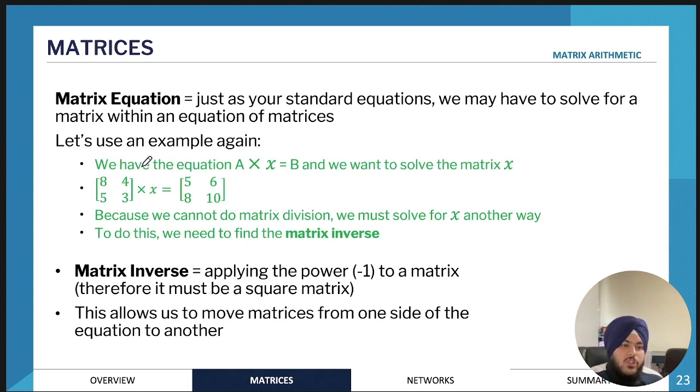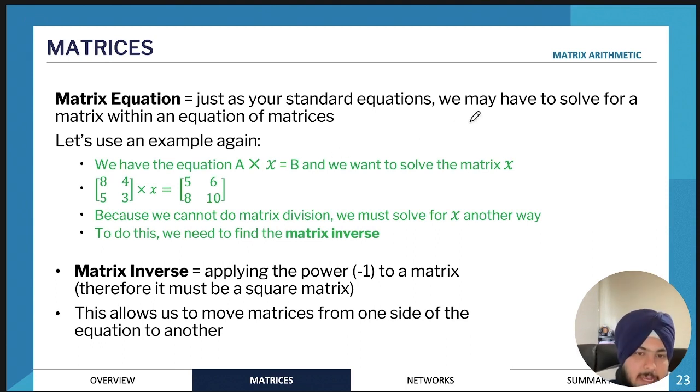Okay, so next we move on to matrix equations. So matrix equations is essentially another way of dividing matrices. So like I said, you can't divide matrices. There's a different method that you will use in order to divide matrices, but we're essentially not dividing, as you will see very soon. And there's something called matrix equations.